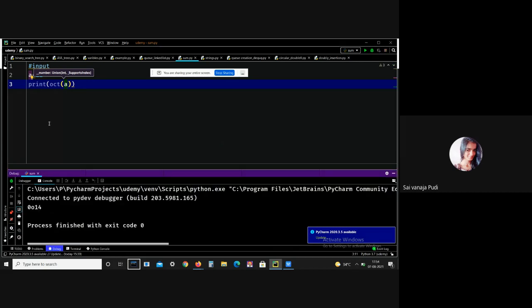Okay, octal value of 12 is 14. This is what an oct function means. If you want to convert a particular integer value into an octal format, then you can use the oct function.